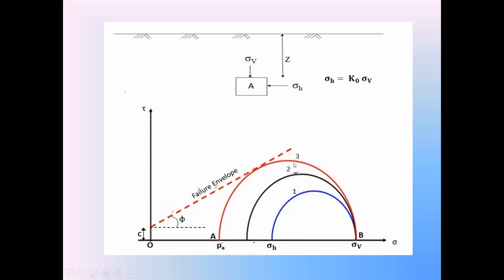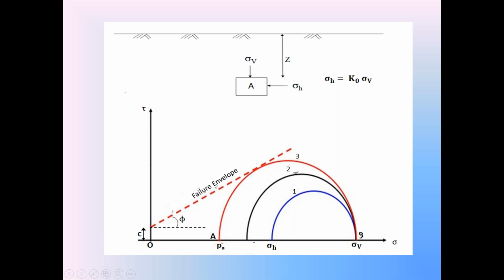But in the third Mohr stress circle, when that sigma H stress is reaching the minimum value in the active condition, sigma V remains constant. Even though sigma H reaches the minimum value in the active condition, the vertical stress remains constant.